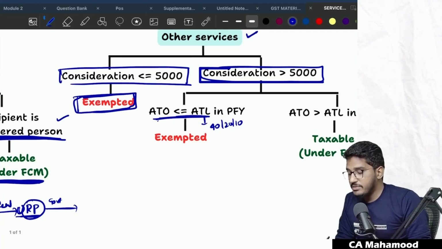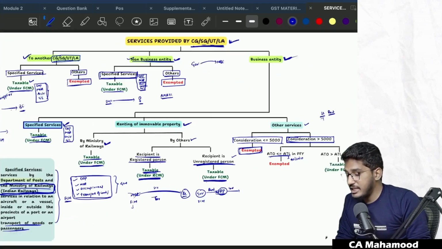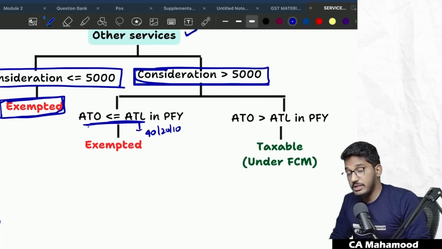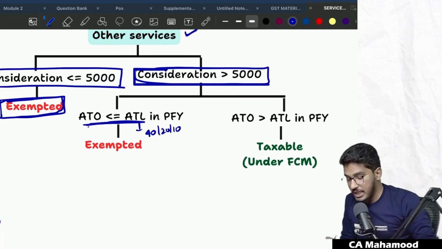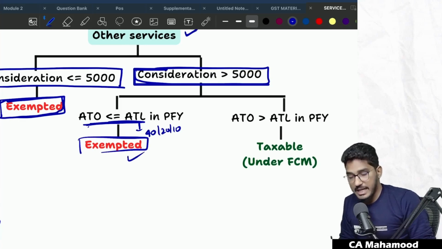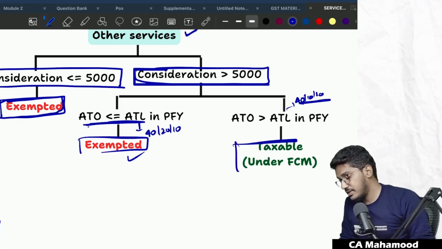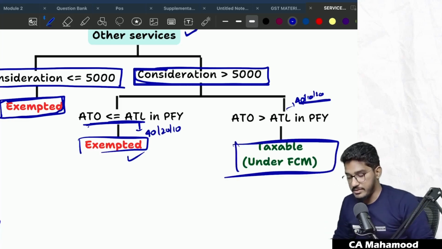So if the consideration for services provided by government to a business entity is more than 5,000, then we have to check the status of the business entity. If the business entity's aggregate turnover is less than or equal to the applicable threshold limit of 40, 20 or 10 in the preceding financial year, then they are exempted. However, if the consideration is more than 5,000 and the aggregate turnover is more than the applicable threshold limit of 40, 10 or 20 in the preceding financial year, then those services are taxable under forward charge mechanism.